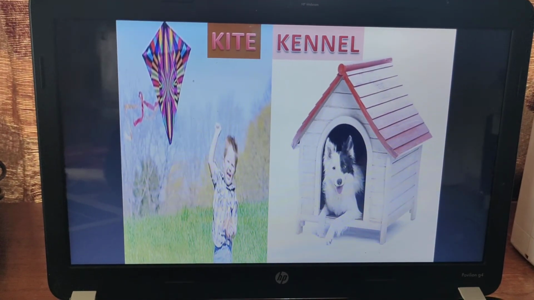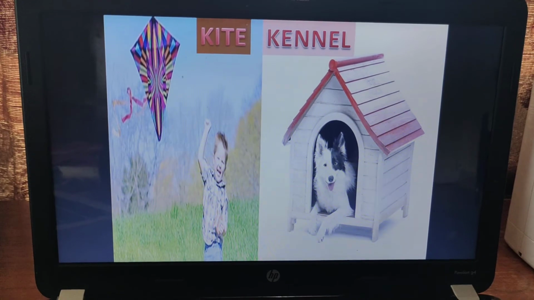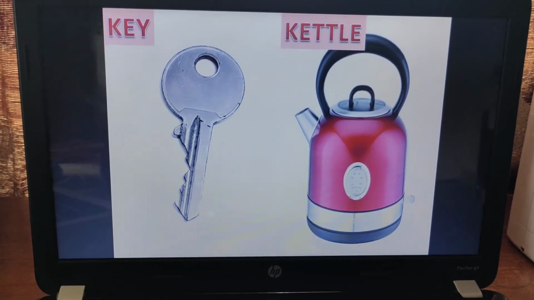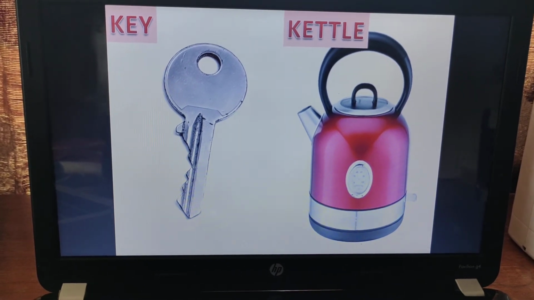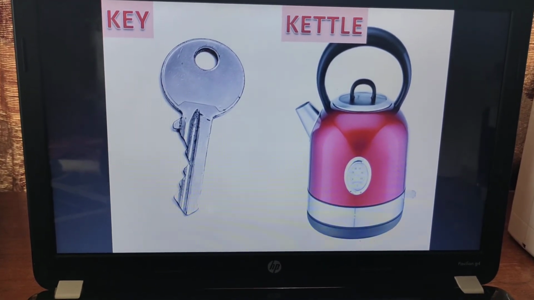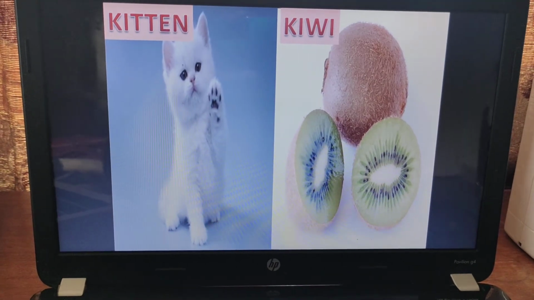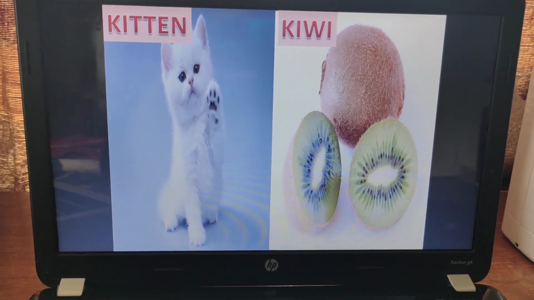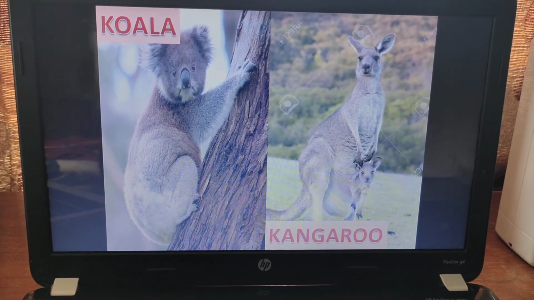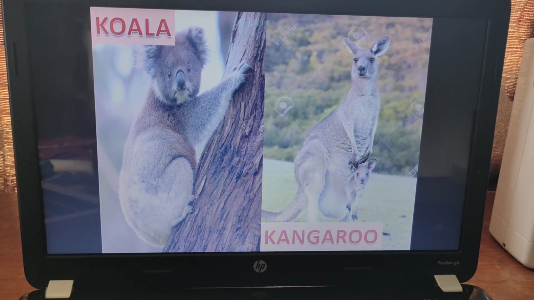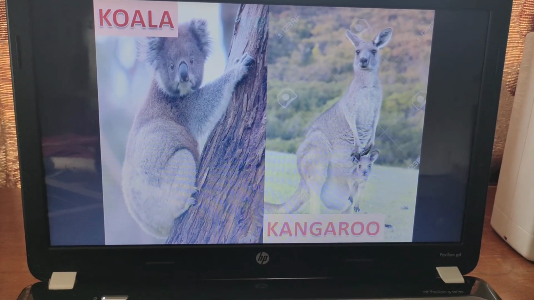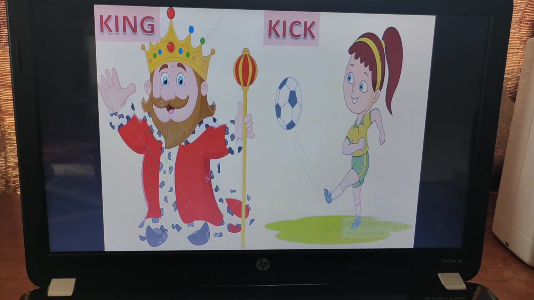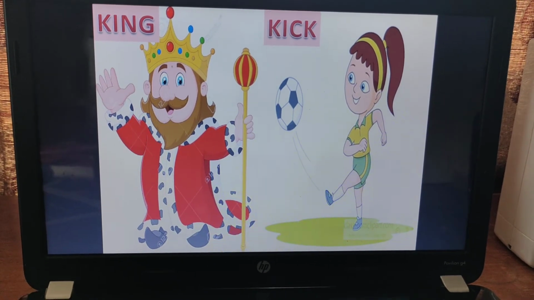K is for kite, K, K, K, kite. K is for kennel, K, K, K, kennel. K is for key, K, K, K, key. K is for kettle, K, K, K, kettle. K is for kitten. Kitten. K is for kiwi. Kiwi. K is for koala. Koala. K is for kangaroo. Kangaroo. K is for king. King.